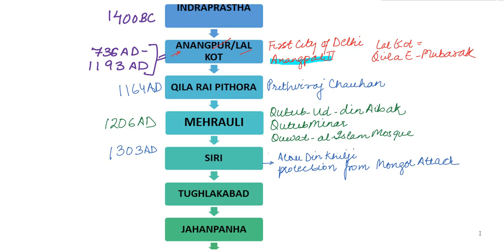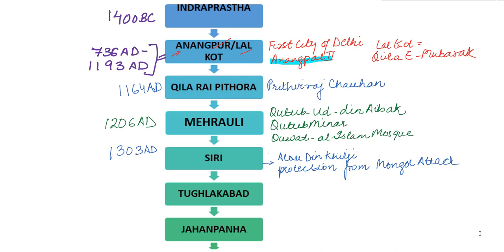The Mongols continued to invade, and when the region passed into the hands of the Tughlaq dynasty in 1321, a new capital was built by Ghiyasuddin Tughlaq at Tughlaqabad. This was the fourth city of Delhi and was built at a height to discourage the Mongols. But it was soon abandoned in favor of the old site near Qutub Minar because of the scarcity of water. So we see that Tughlaqabad was constructed by Ghiyasuddin Tughlaq.